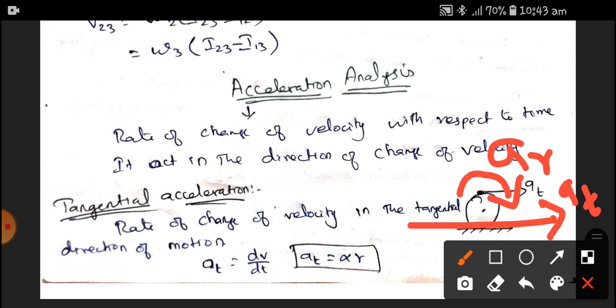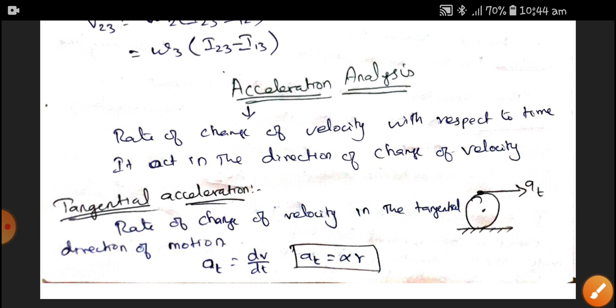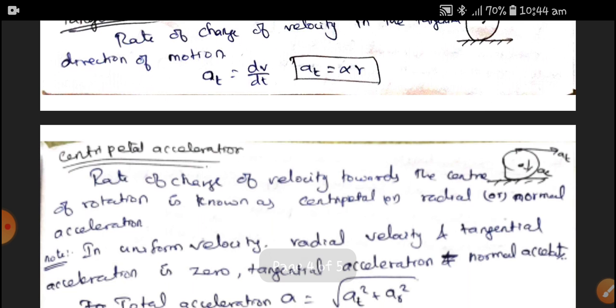In the translation acceleration, how much distance is covered, that we have to notice. Therefore, acceleration At is equal to dv by dt, that is dv by dt if there is a rotation, into r. Therefore, angular acceleration into radius is called the tangential acceleration.